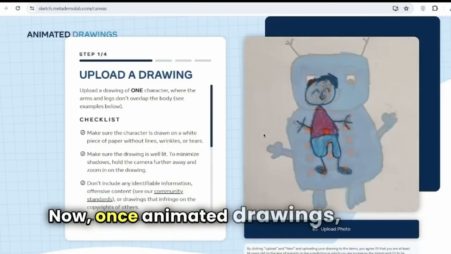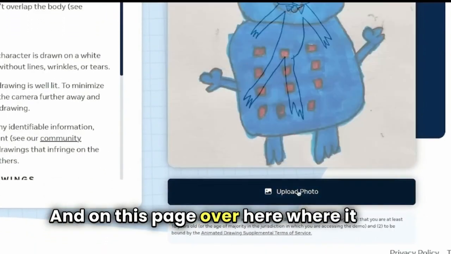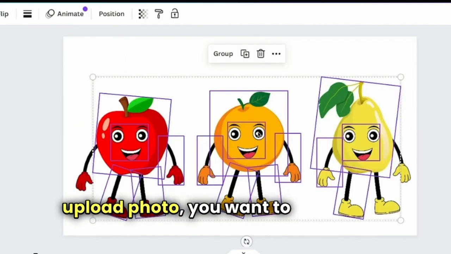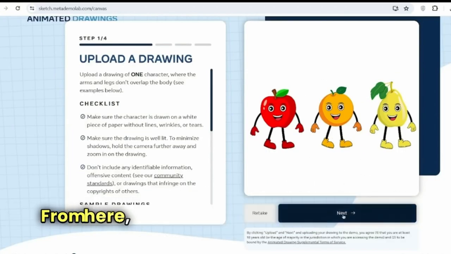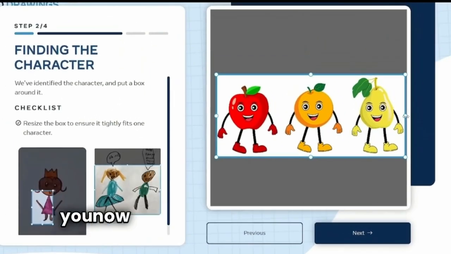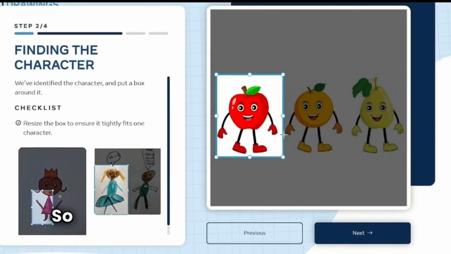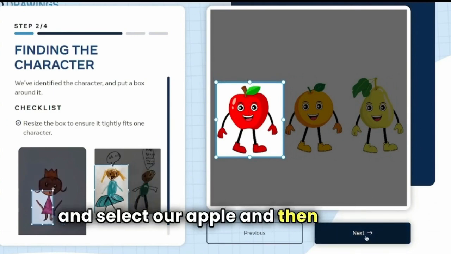Now, once you open Animated Drawings, it's going to take you to this page, and on this page where it says Upload Photo, you want to upload the photo of the characters that we just downloaded from Canva. From here, you want to click Next, and then it's going to take you to this page where you now need to select one character. So we're going to just adjust these lines and select our apple, and then hit Next.